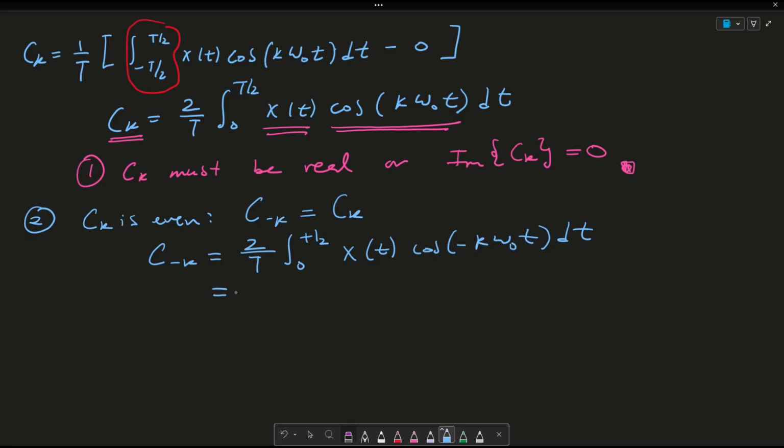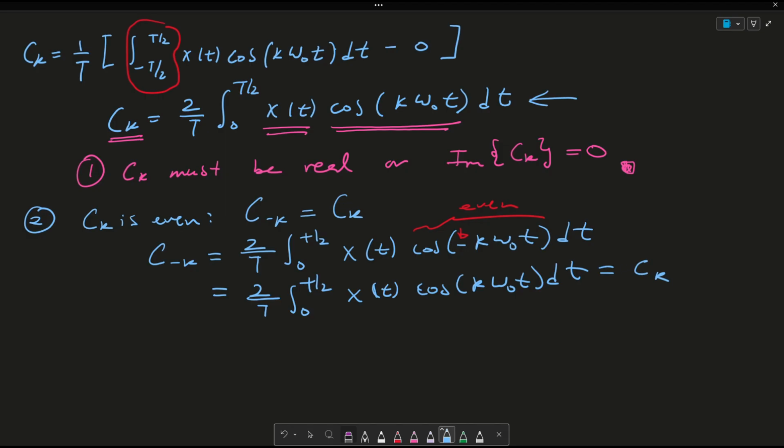And again, since cosine is an even function, this negative here just becomes a positive. So we can say that this is just 2 over T integral from 0 to T over 2 x of t cosine k omega naught t dt, which again is equal to ck, right? It's equal to this up here. So that proves that c minus k is simply equal to ck, ending my second proof.